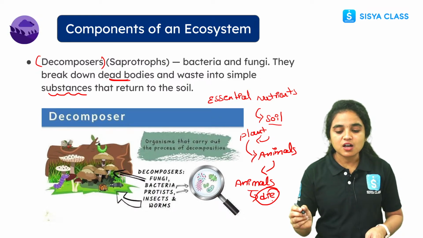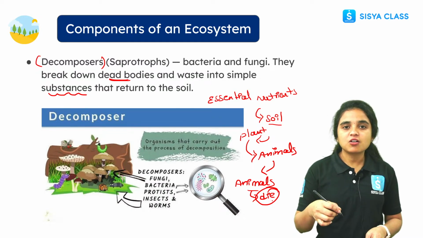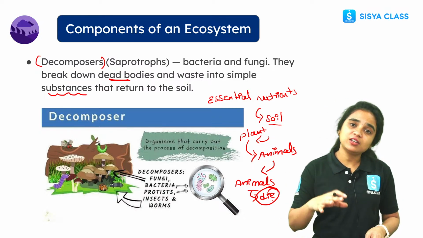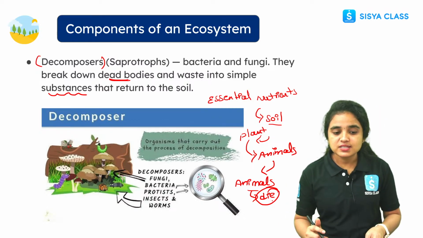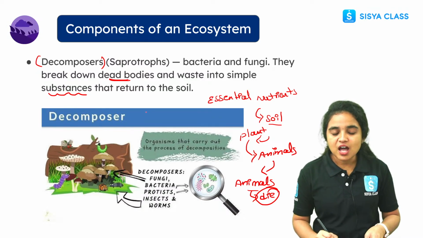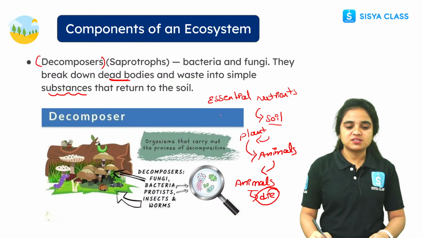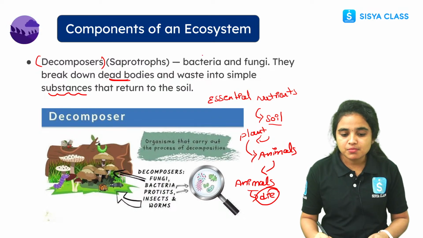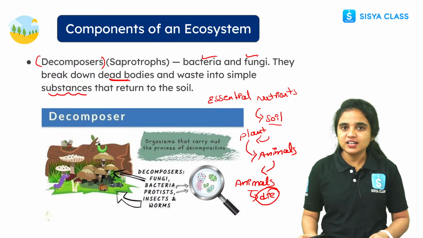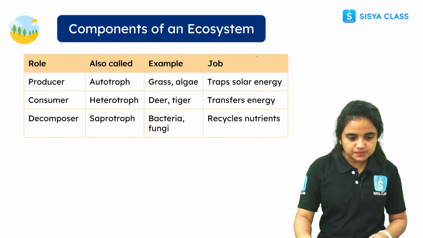This is how nutrients mix in the soil and again go to the plants, plants to animals, animals again to bacteria. So this is how decomposers play their major role in breaking down dead matter into simple substances. Examples of decomposers are bacteria and fungi, right students?